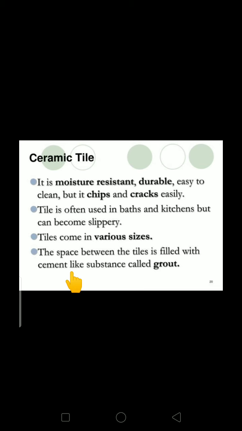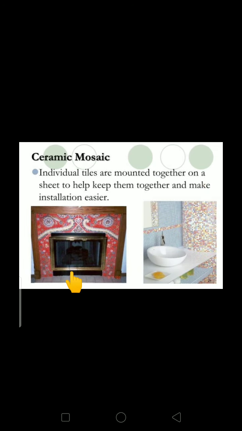Yes, tiles come in various sizes. The space between the tiles is filled with a cement-like substance called grout. You people may have observed this in a bathroom or any wall tiling. Individual tiles are mounted together on a sheet to help keep them together and make installation easier.